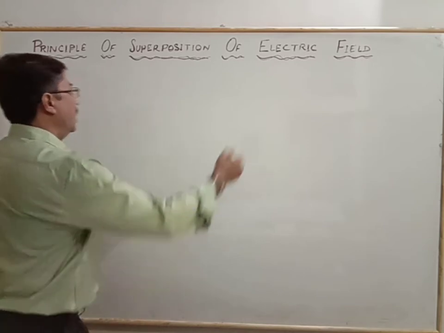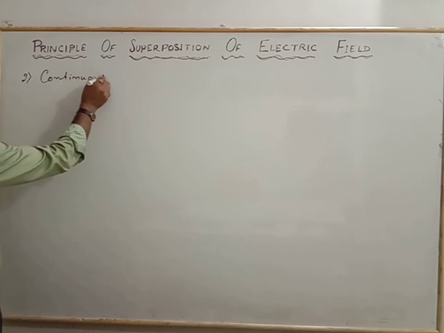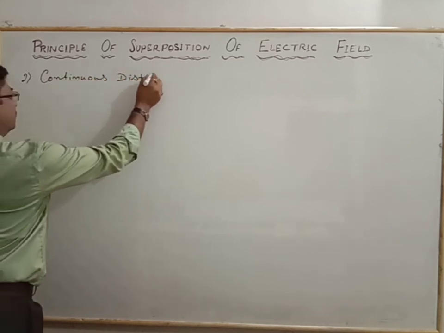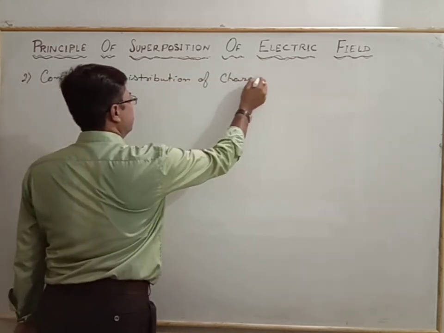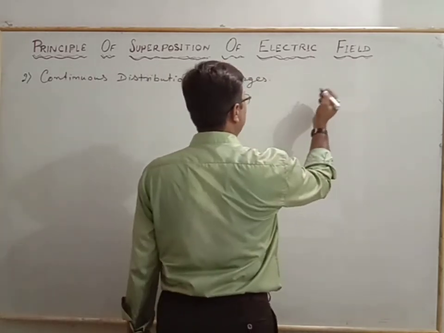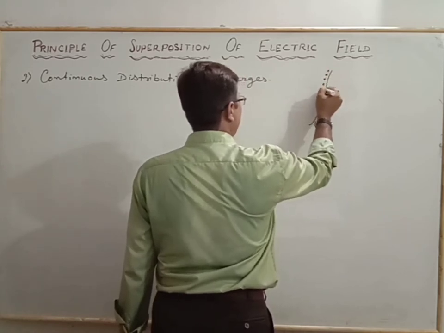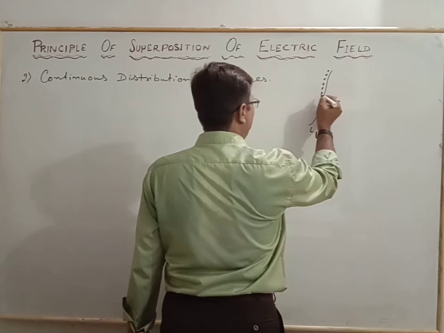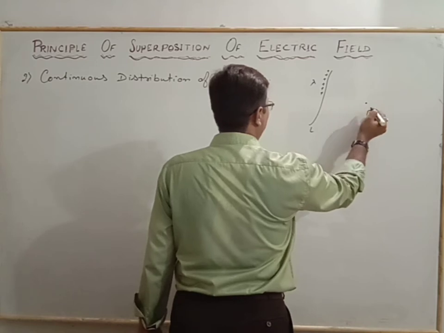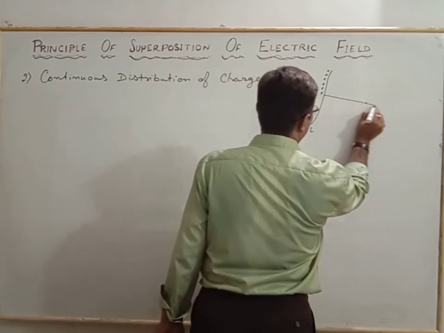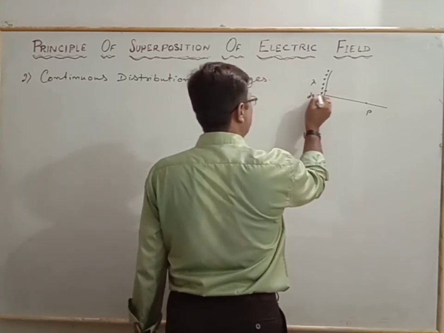The continuous distribution of charge is in a pattern like this: charge is arranged along the length L uniformly with linear charge density lambda, and at any point P we will calculate the relation for very small, infinitely small charges, that is dq.